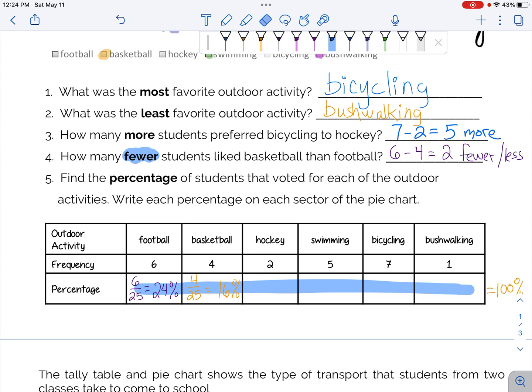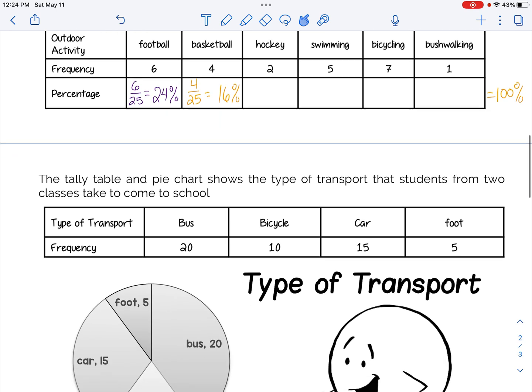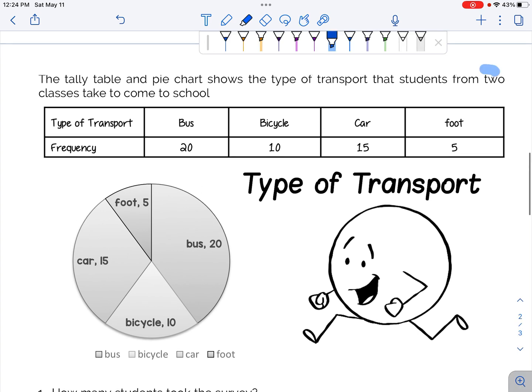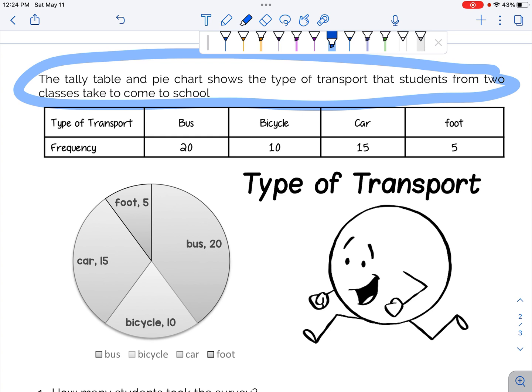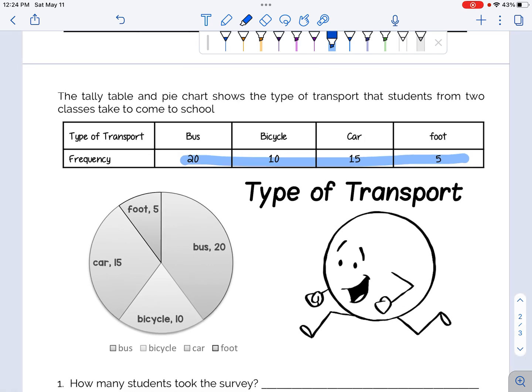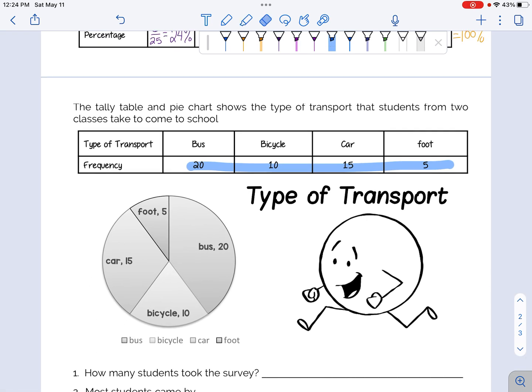There is another side to this worksheet, so don't forget to do the type of transport. You'll notice up here that it does not tell you how many students there are. It says 2 classes, but to find the total number of students, you will need to add these numbers together. All right, check in with a partner if you get stuck. And if you're still stuck, check in with me, and don't forget to check your answers on the answer key by the door.